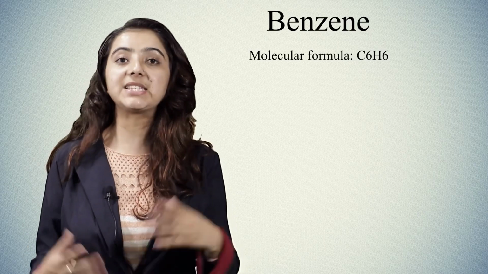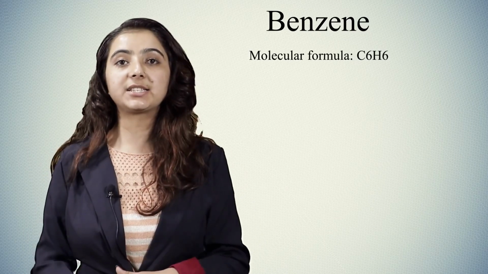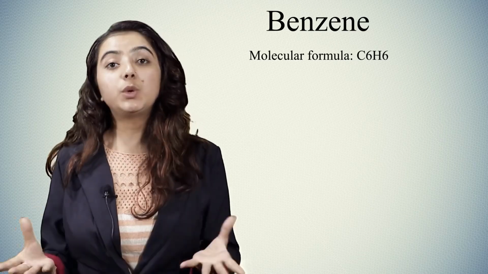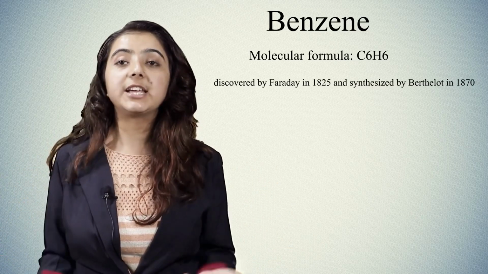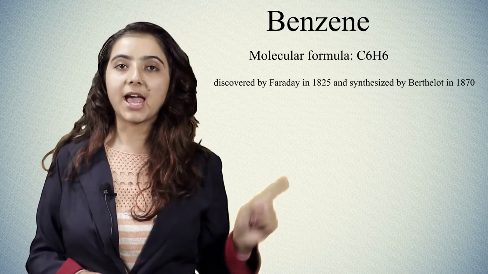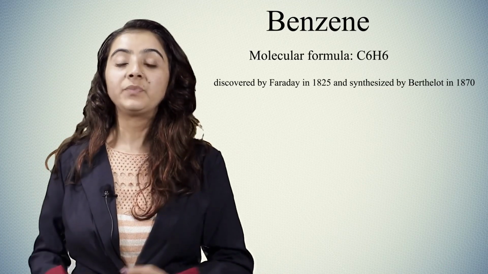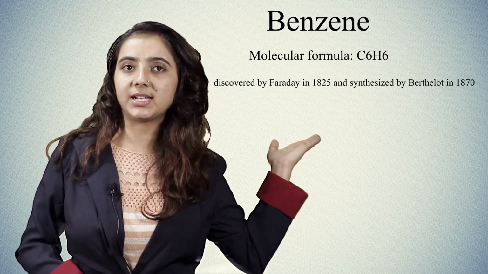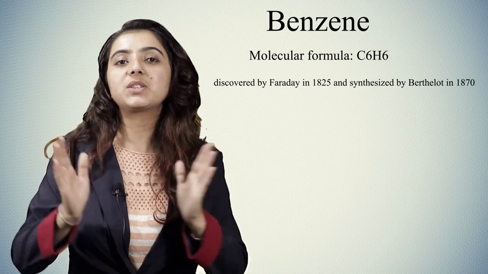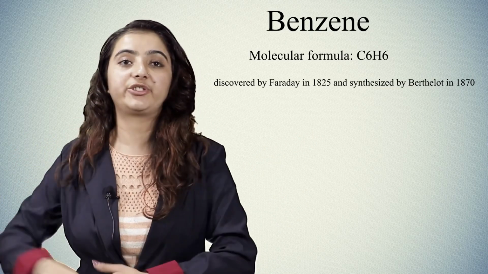So, what are the chemical and physical properties of benzene? Let's start with the physical properties. How can you determine whether the given substance is benzene or not? Benzene has the molecular formula C6H6. It is the simplest aromatic hydrocarbon, which was discovered by Faraday in 1825 and synthesized by Berthelot in 1870. It was discovered in the early 1800s and synthesis was made possible in the late 1800s.